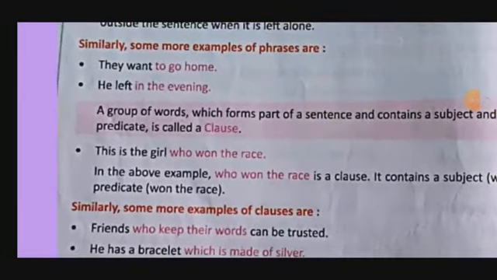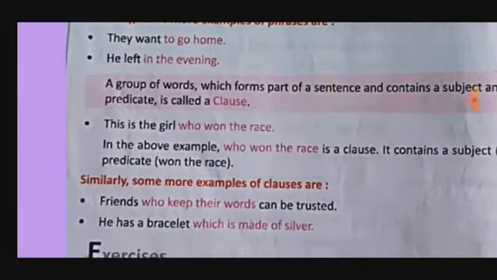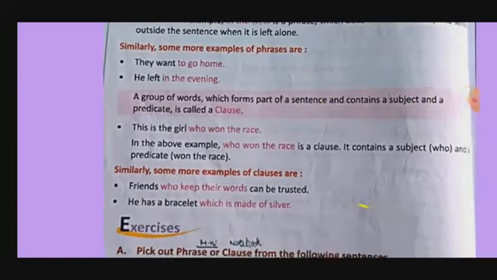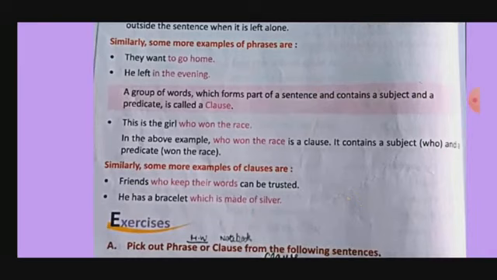Here, this is the girl who won the race. So we are talking about the girl. About which girl? Who won the race. In the above example, "who won the race" is a clause. It contains a subject and a predicate.